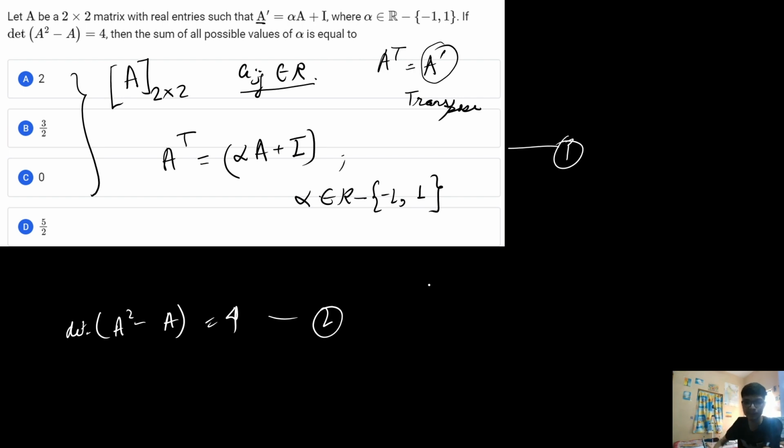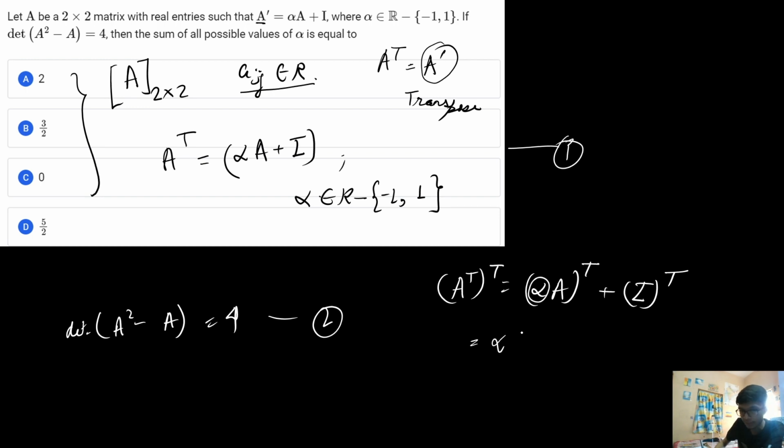Now from the first equation, if I try to take transpose on both sides, I will get A transpose of transpose... We know this particular result that the transpose of A plus B is basically A transpose plus B transpose, and similarly alpha is a constant number, so this can be written as alpha into A transpose plus identity matrix. The transpose of the identity matrix also remains the same, because in the identity matrix the elements only occur on the diagonal and the diagonal elements don't change in transpose, and the transpose of A transpose is basically equal to A by the properties.